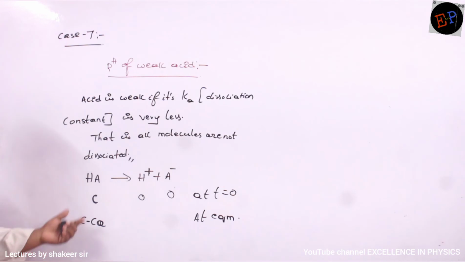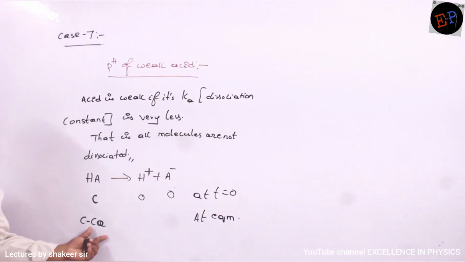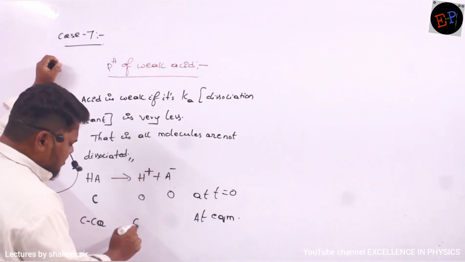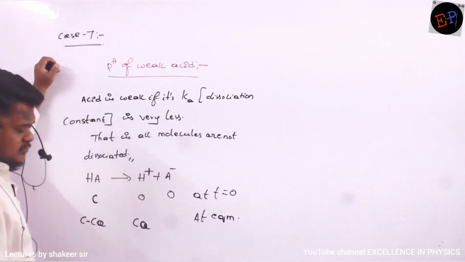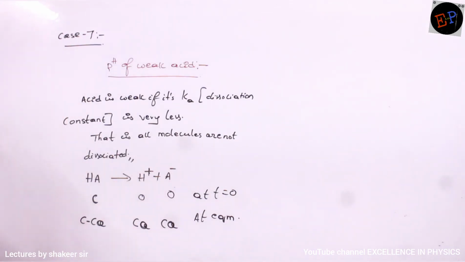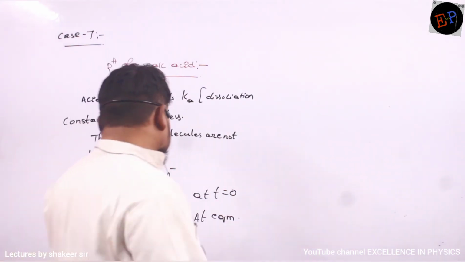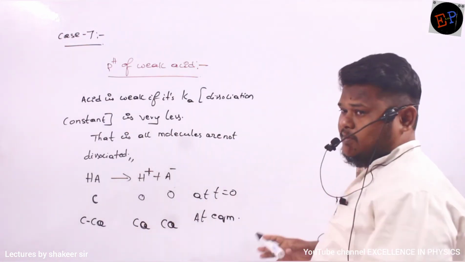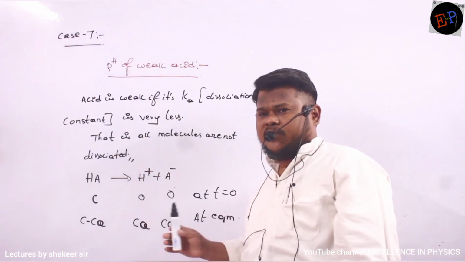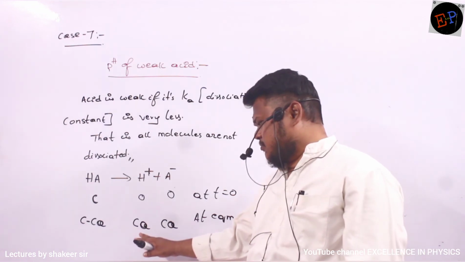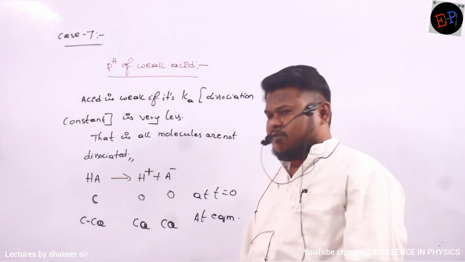It means the acid concentration has reduced by C into alpha. Therefore, the increase of H plus concentration will be exactly equal to C alpha. And the concentration of A minus is also equal to C alpha only. If the reduction is C alpha, the increase of concentration of H plus and A minus is also C alpha. The same concentration that is reducing in the reactant will be increasing in the products. So this is C minus C alpha, this is C alpha, and this is also C alpha.